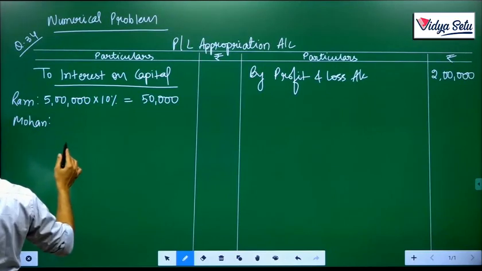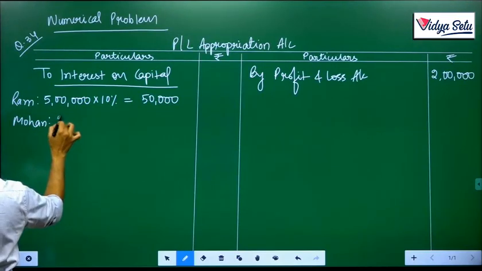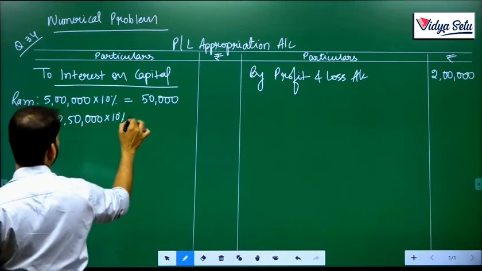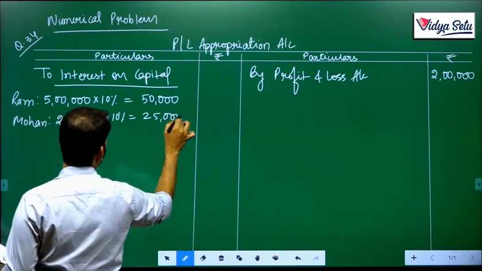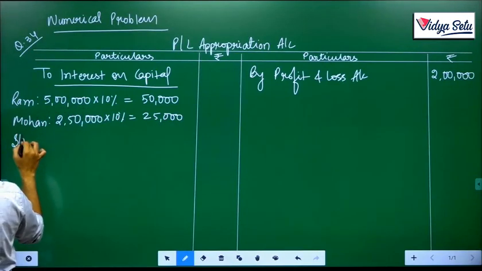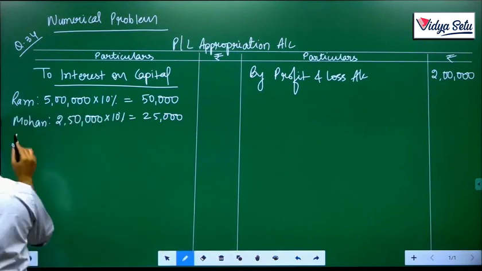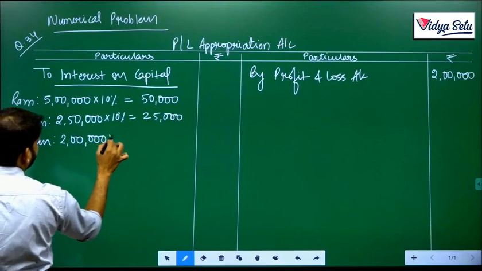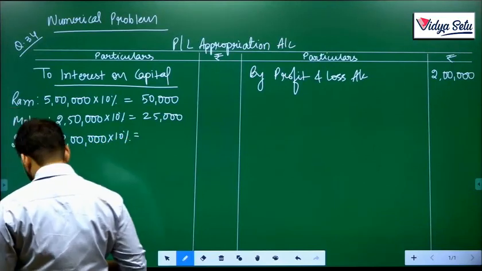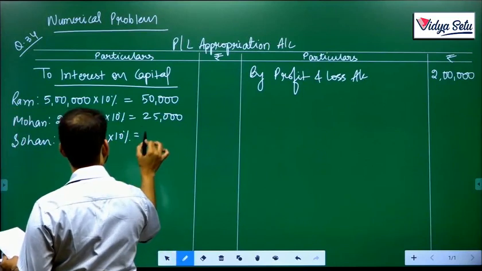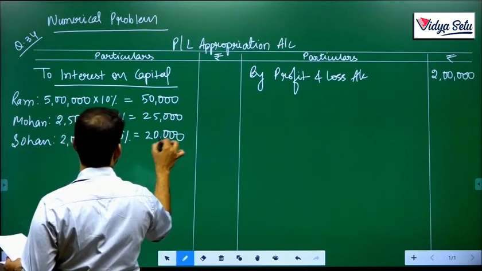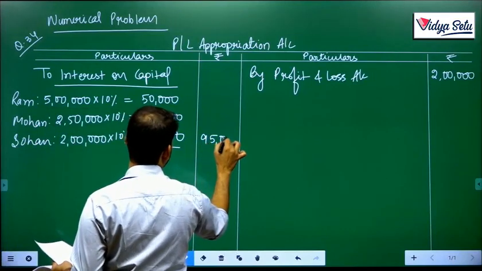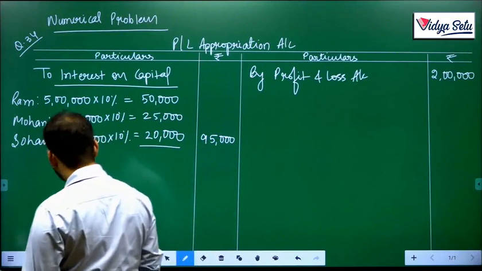Mohan on his rupees 2,50,000, 10% is 25,000, and last one is Sohan on his rupees 2 lakhs, 10% comes to rupees 20,000. So 50 plus 25, 75 plus 20, 95,000. Now, out of 2 lakh, 95,000 is gone.